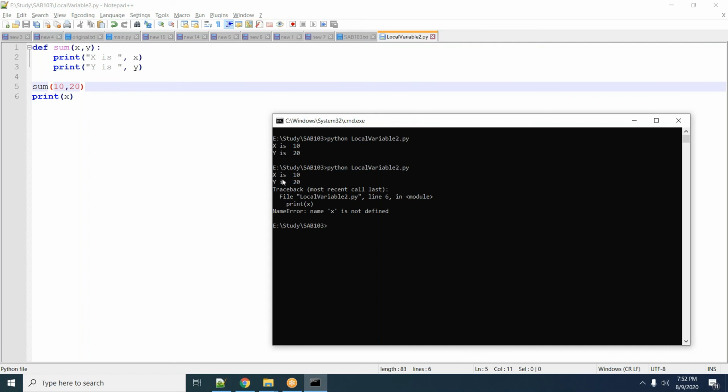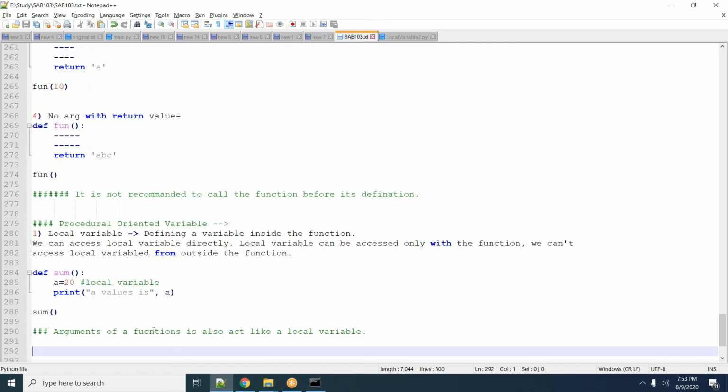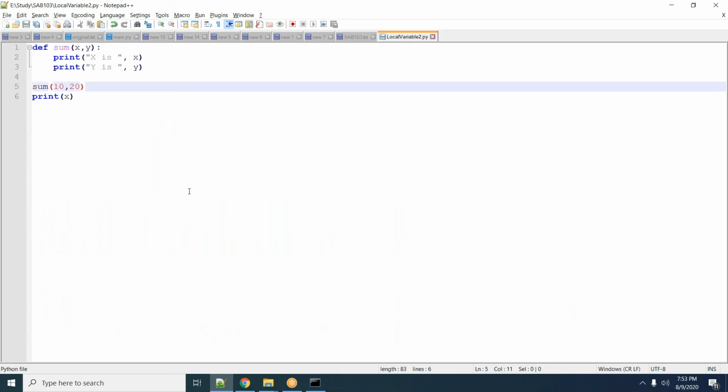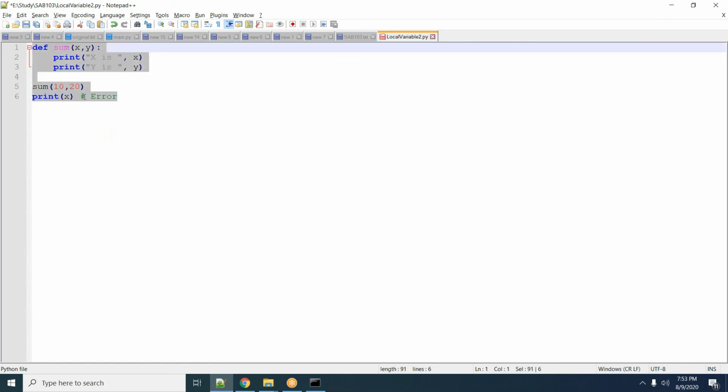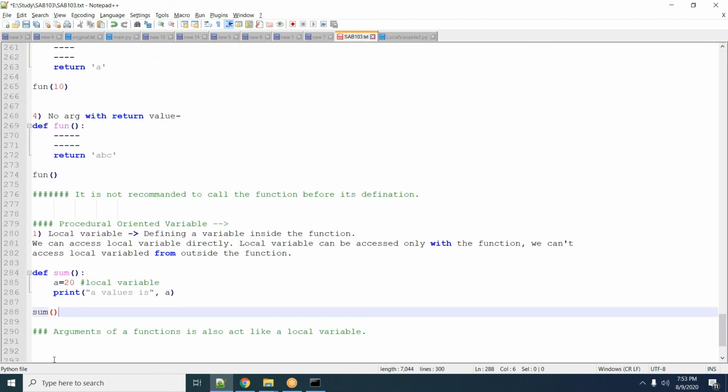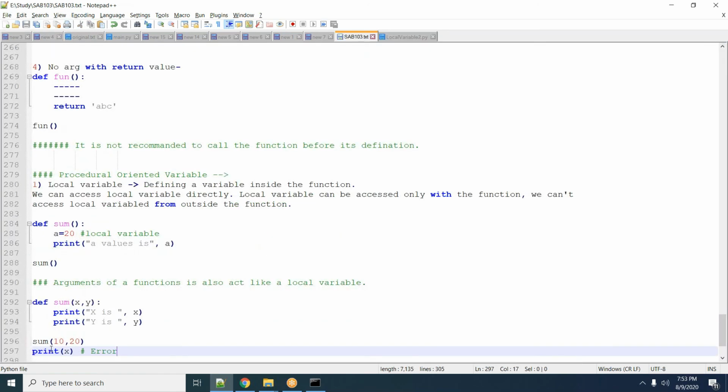So x is 10 and y is 20 will be printed when we call this function. But if I try to access the argument variable afterwards, I will have that error, because an argument variable is treated as a local variable. An argument of a function will also act as a local variable. Now you should be aware of what a local variable is.